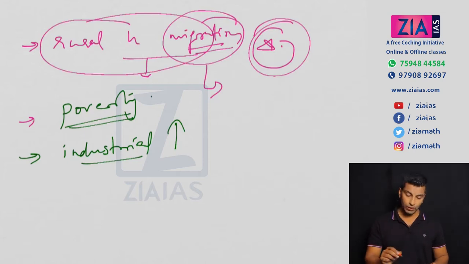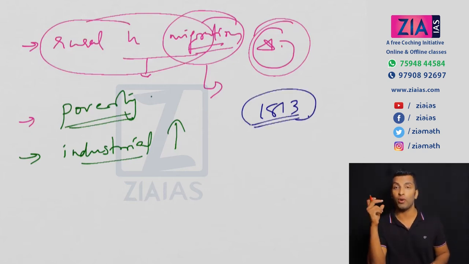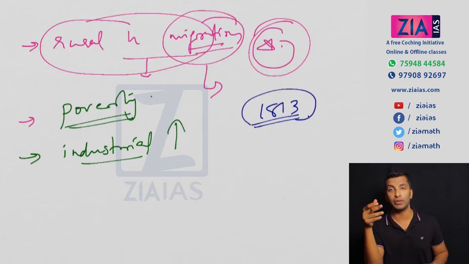When we discussed the 1813 Charter Act, if you remember, I told you there was a provision for the end of the monopoly of the East India Company. With that, a lot of new companies started coming to India, and that led to deindustrialization in India, because Indians had their own traditional, man-made setup.